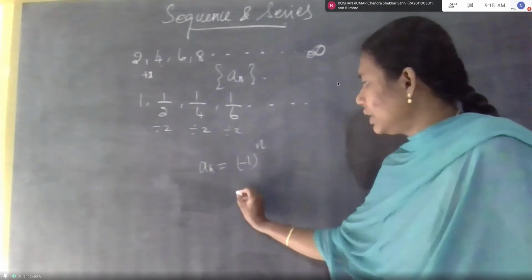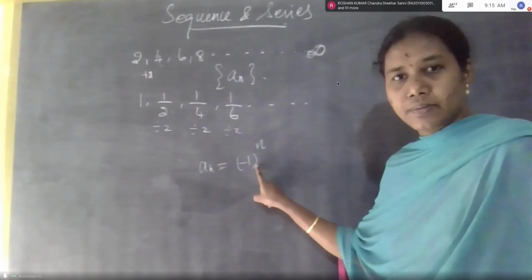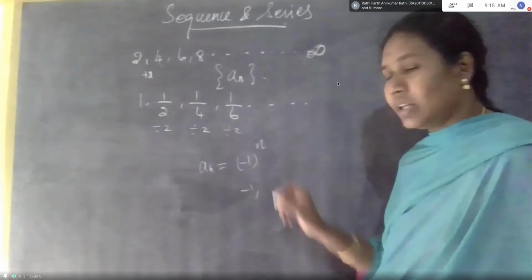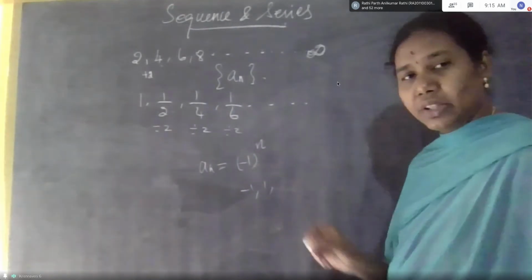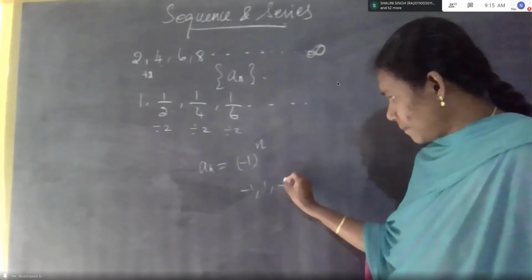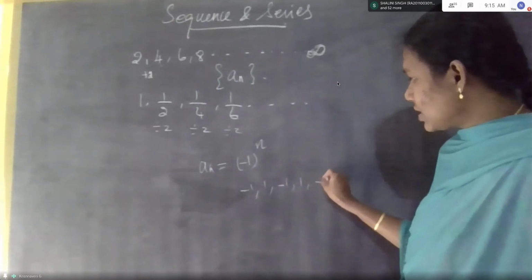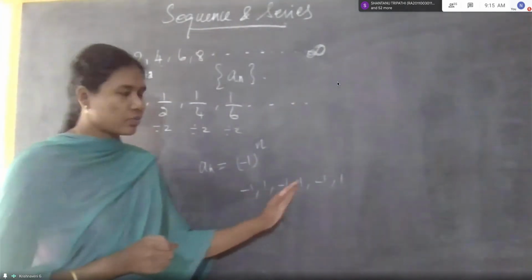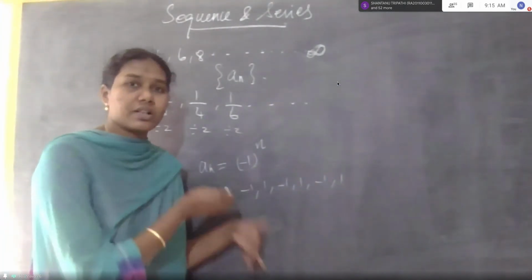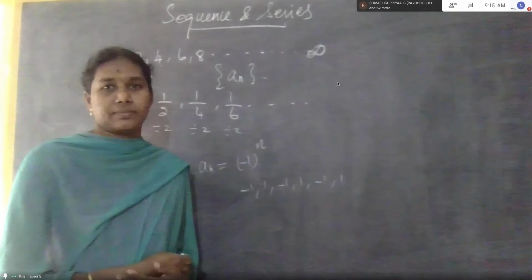When n equal to 1, tell me. Minus 1. When n equal to 2? 1. When n equal to 3? Minus 1. Then 4? Minus 1 plus 1. Okay, this is coming like this: minus 1, 1, minus 1, 1, like this. This is the oscillating sequence.